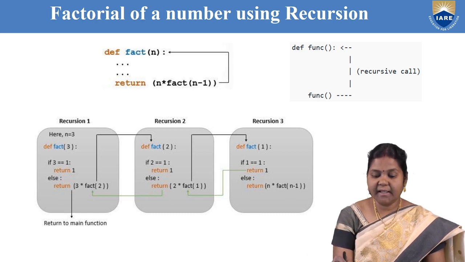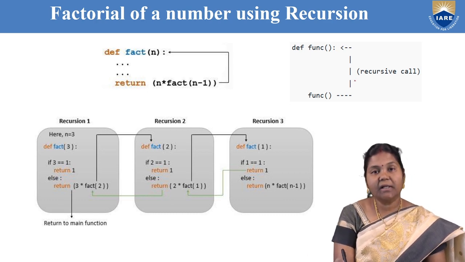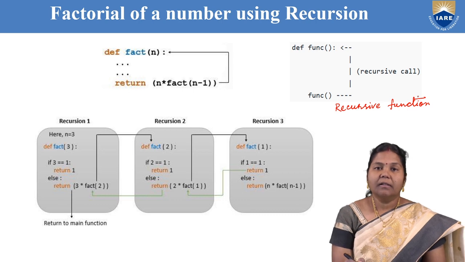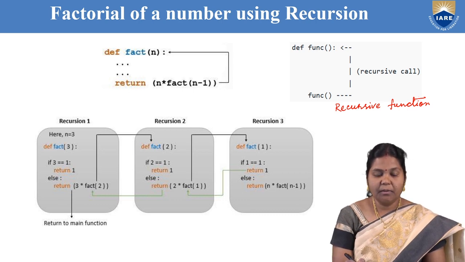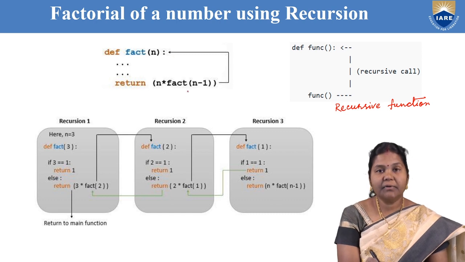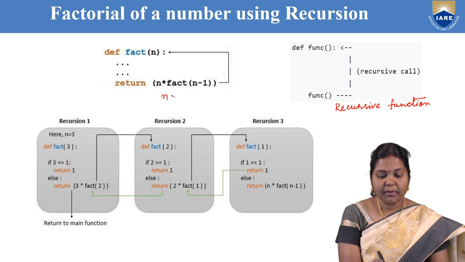In this diagram you can see that if a function is calling itself, then it is called a recursive function. This is called a recursive call. Now, to find the factorial of a number, suppose you are writing a factorial function where the function is calling itself using the formula n into fact of n minus 1.